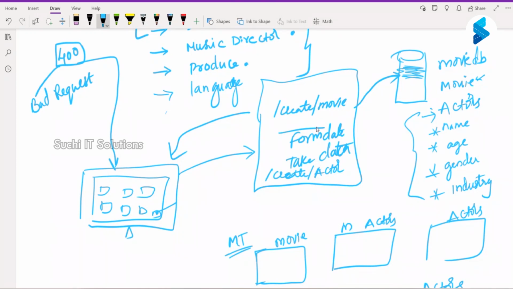We'll provide one API to get actors, and then one more API to get movies. So this is like a proper project for you. Now, you understood what we are going to do?